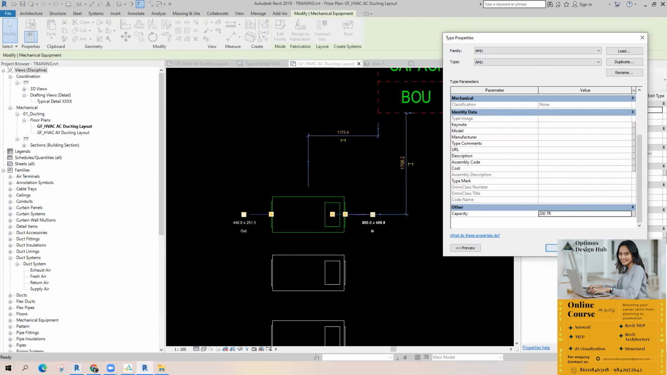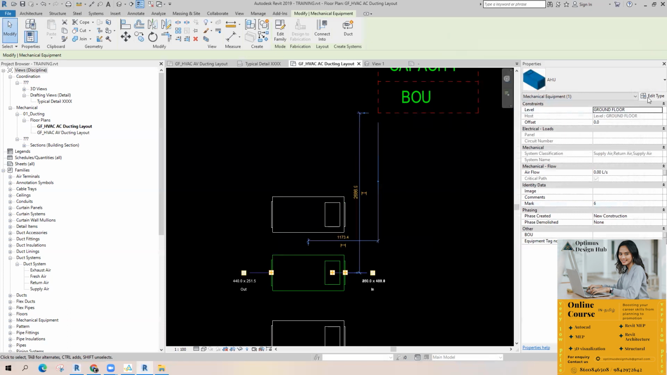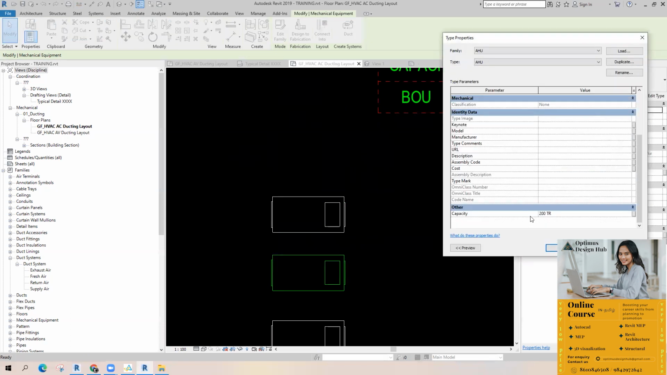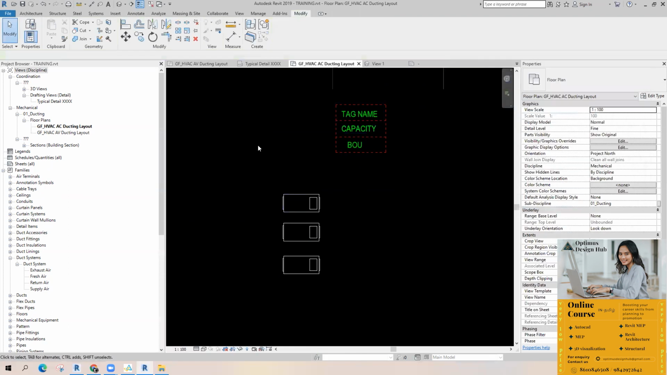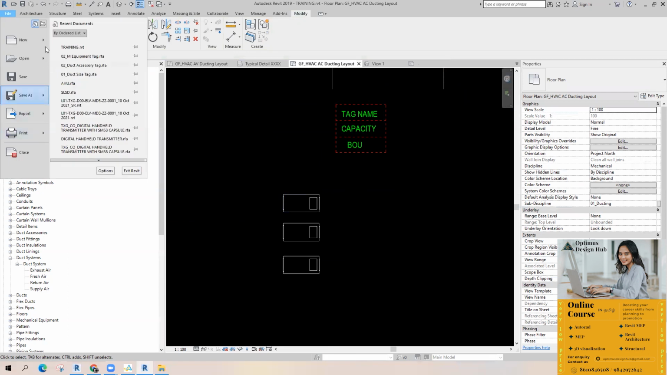Okay, just apply it. So every family will be changed because I haven't duplicated this one. These are all the same families, right? Okay, now I'm going to create the tag family. New family.